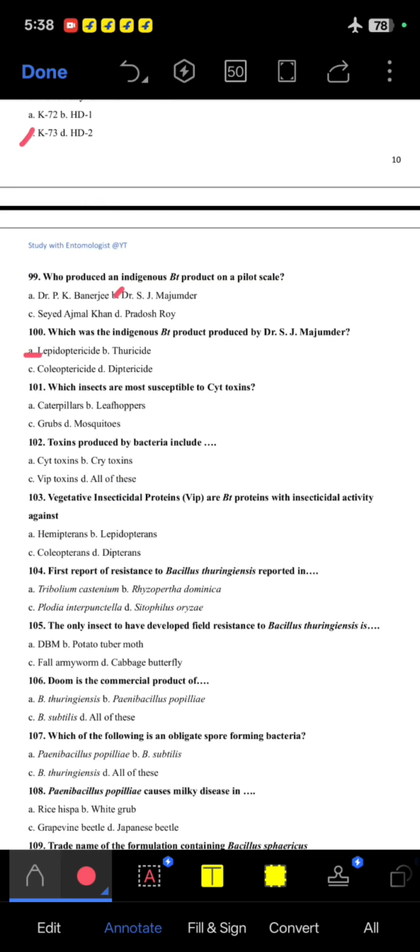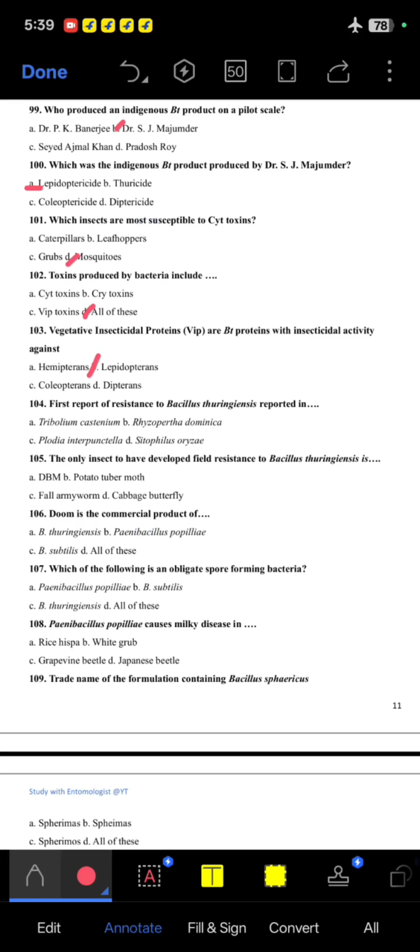101. Which insect is most susceptible to cytotoxin? Mosquito, D option. Next question. Toxins produced by bacteria include all of these: cry toxin, cytotoxin, Vip toxin. 103. Vegetative insecticidal proteins, that is VIP, are Bt proteins with insecticidal activity against Lepidopteran, B option. Next question. First report of resistance to Bt was reported in Plodia interpunctella.